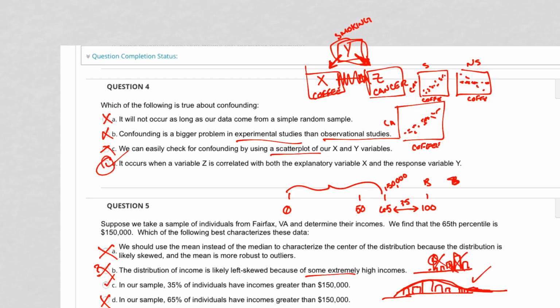CD4 count is commonly used as a measure of immune suppression related to HIV infection. Suppose we have a sample of 100 individuals whose CD4 counts are normally distributed with a mean of 400 and a standard deviation of 40. For an individual, just one person, so my sample size here is 1, with a CD4 count of 300, how many standard deviations below the mean is this value?